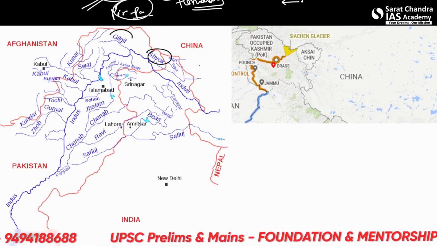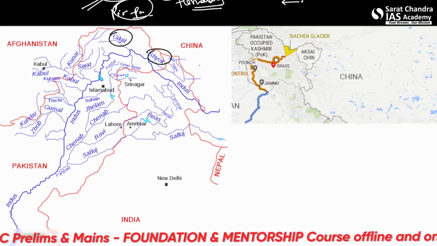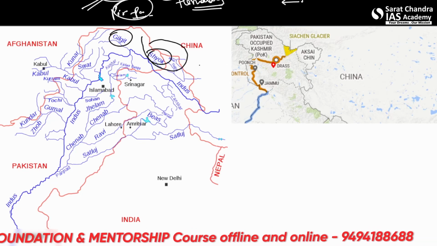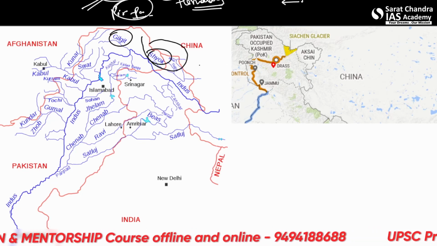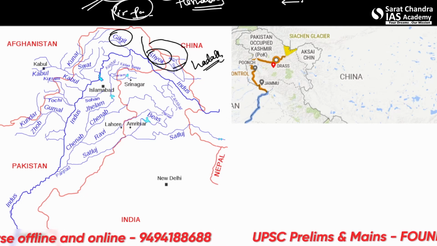The Gilgit region here and the river here. Alright, so we come towards this area. In this area, we see there is the Karakoram Valley, the Nubra River, etc., the Shok and the Nubra River in the Ladakh region and Karakoram Valley. Okay, let us see about the Zaskar River.